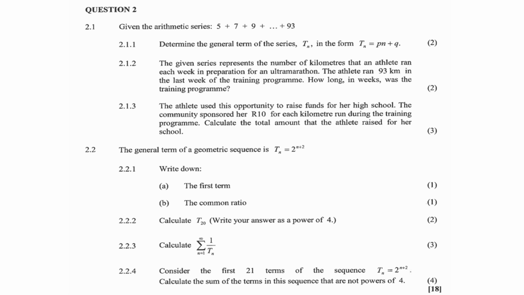Calculate the sum of the terms in the sequence that are not powers of 4. And this question amounts to 18 marks.